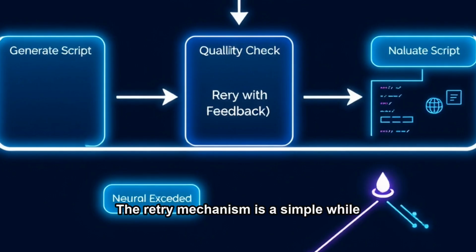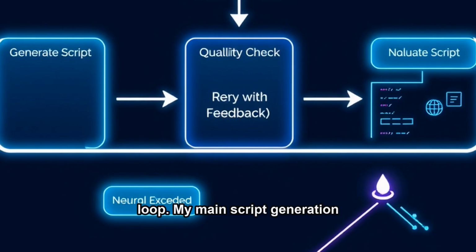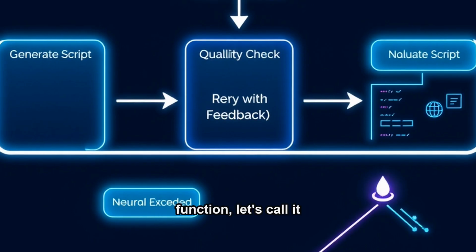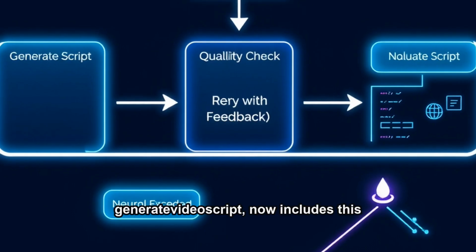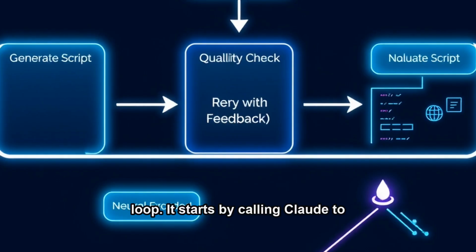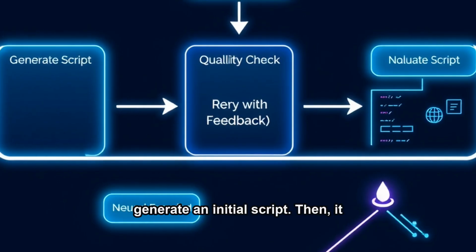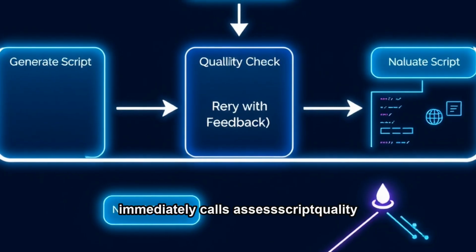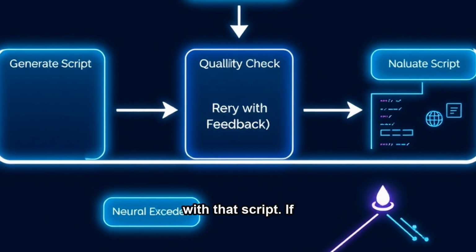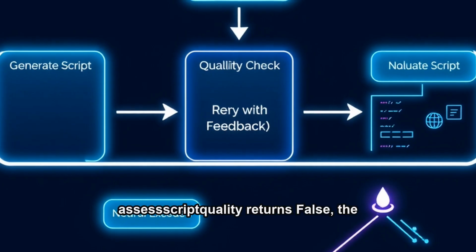The retry mechanism is a simple while loop. My main script generation function, let's call it generate video script, now includes this loop. It starts by calling Claude to generate an initial script. Then, it immediately calls assessScriptQuality with that script. If assessScriptQuality returns false, the loop continues.